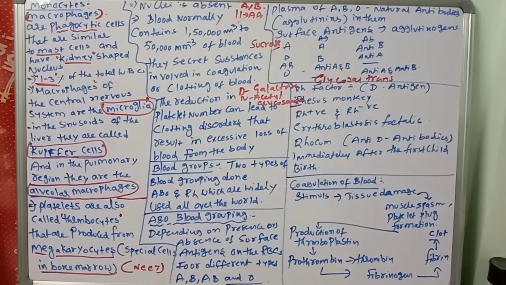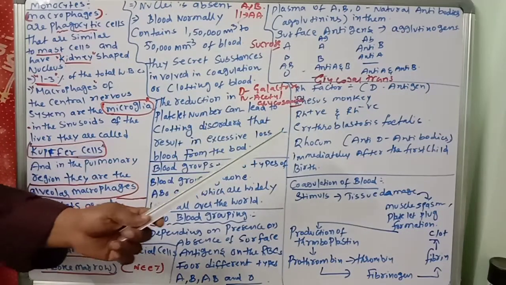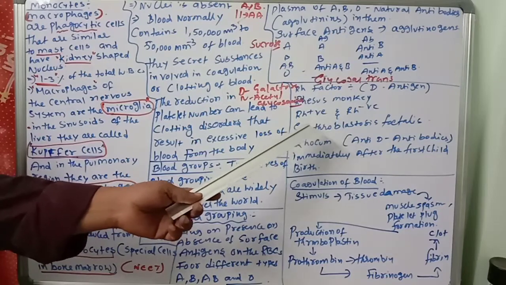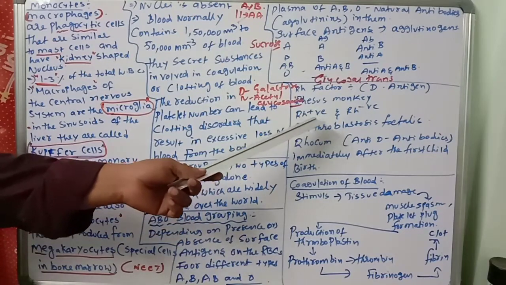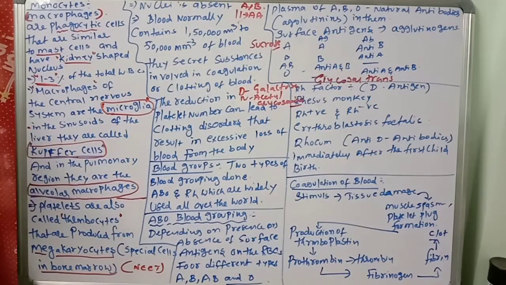Okay, so Rh factor will be there. One problem is there: if an Rh negative mother marries an Rh positive man, then anti-Rh antibodies will be formed and will destroy the baby. So in the first pregnancy there is no problem, but the second time, when Rh positive blood enters, the Rh antibodies will damage the baby. That problem is called erythroblastosis fetalis.